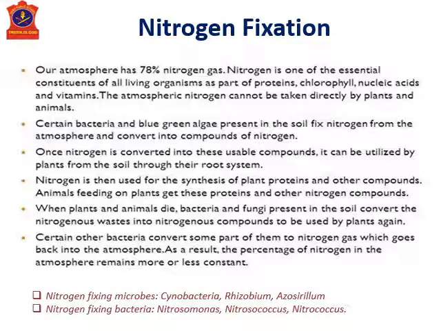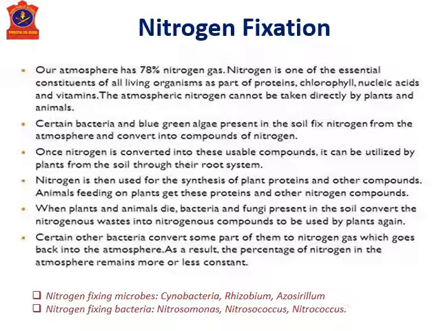For example, we take milk, meat, fish. These are all the materials which provide us protein for growth and development of our body. We human beings and animals feed on plants and get these proteins and other nitrogen compounds.